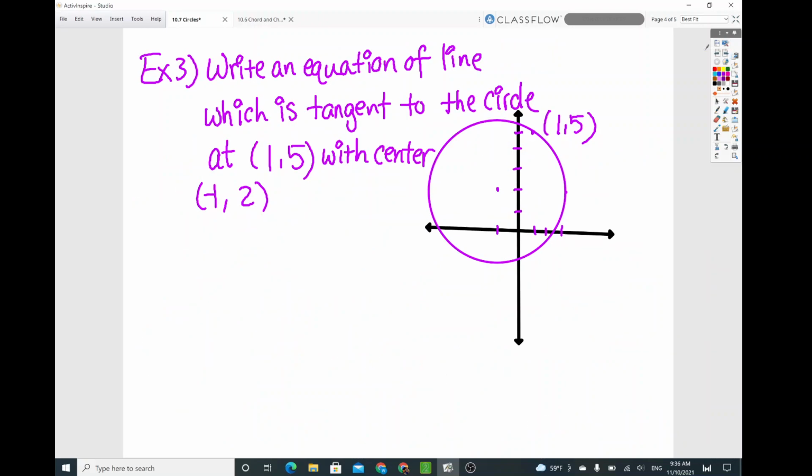Okay, so now what about this one? Write an equation of a line which is tangent to the circle at the point 1 comma 5. So we're going to get the equation of a line right here. We don't know what that is, which is tangent to the circle. Tangent means it's just touching that point on the circle, with the center negative 1 comma 2.